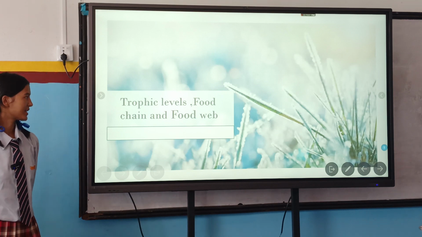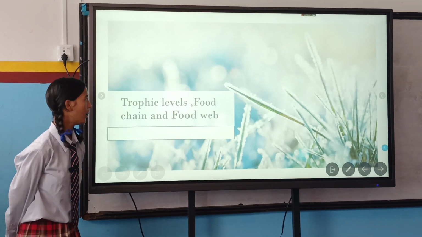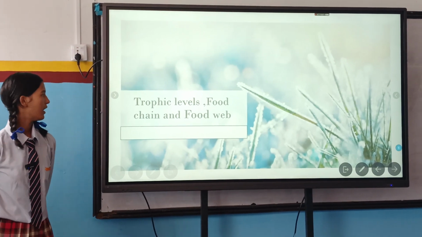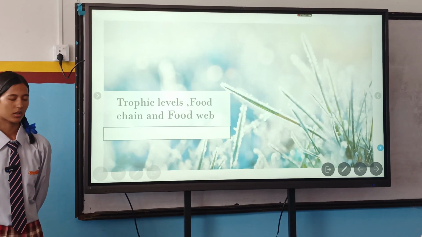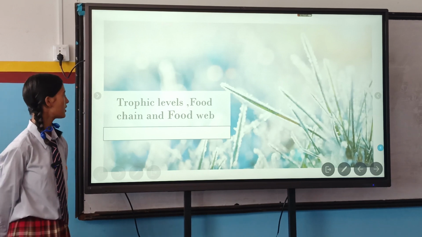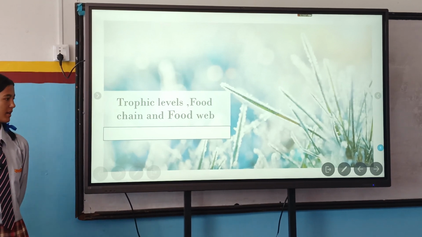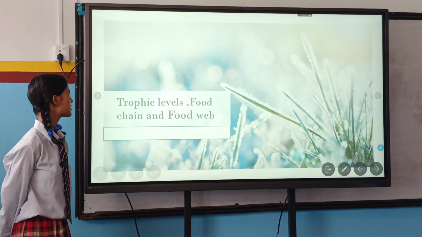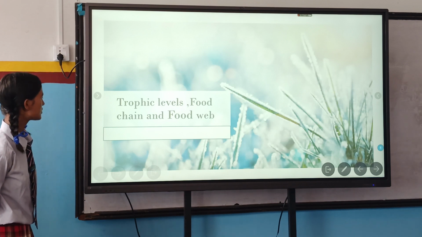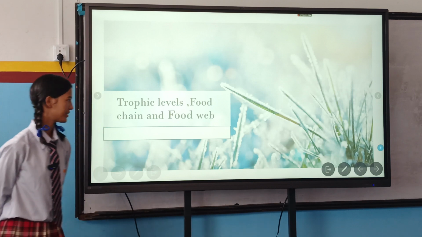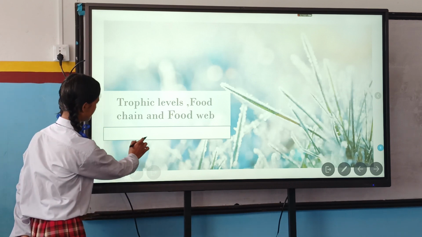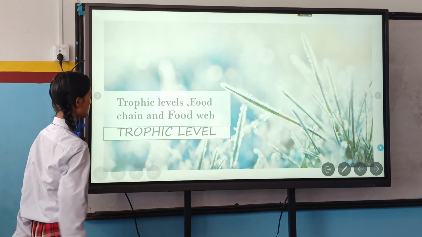As my friend Kritika has already discussed biotic components, producer, consumer and decomposer are related to biotic components. My topic is trophic level, food chain and food web, but I'm sorry, food web is for another friend. Trophic level.